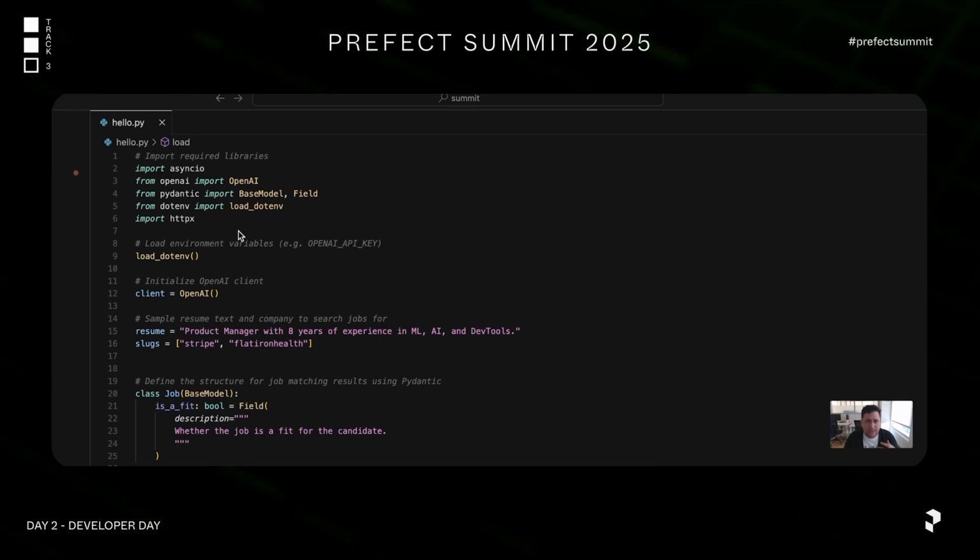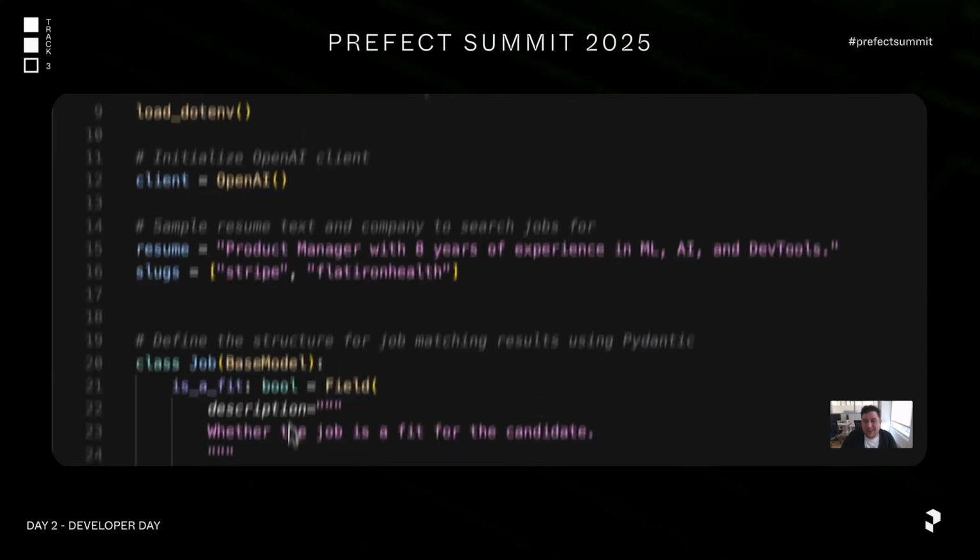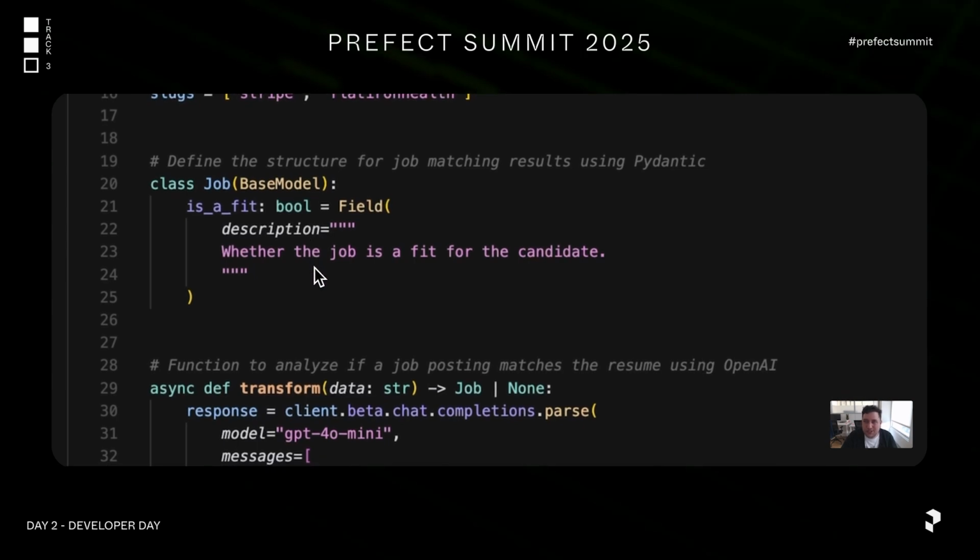So this should be pretty straightforward if you've written an LLM pipeline before. I'm going to initialize the client. It's reading its API key from the environment. I'm going to have a pretty simple resume here. You can imagine we could go really hard on this. We could process the actual text file. I'm just going to say, I'm a PM with 8 years of experience across a bunch of different stuff. And I'm going to have the slugs of the job boards, both Stripe and Flatiron Health. But of course, for every job board that we want to do this for, we could just add them here to our slugs.